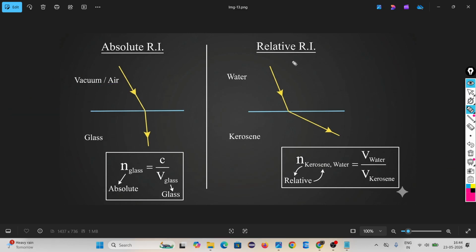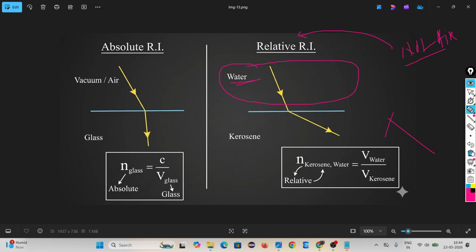Come to relative refractive index. If the first medium is not air, 100% that is relative refractive index. Don't look at the second medium. The second medium may be air, but if the first medium is not air or vacuum, that is the relative refractive index.